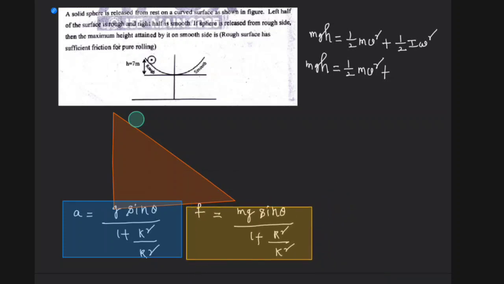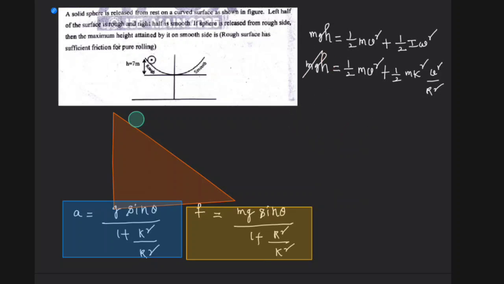half into I into omega square. I can be written as, in case we don't know the body, m k square, and omega can be written as v by r, so omega square is v square by r square. So therefore mgh is equal to half into m into v square plus half m k square v square by r square. All the m's will cancel.